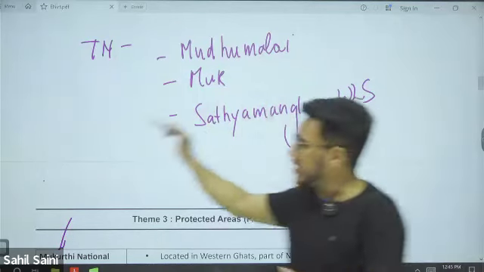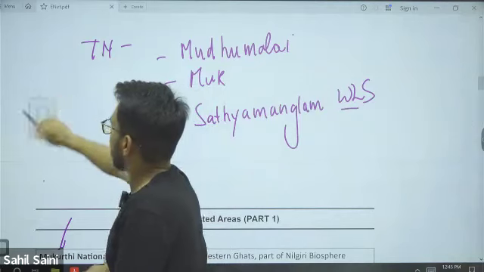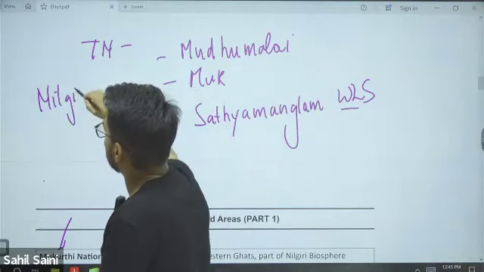These are the protected areas within Nilgiri.